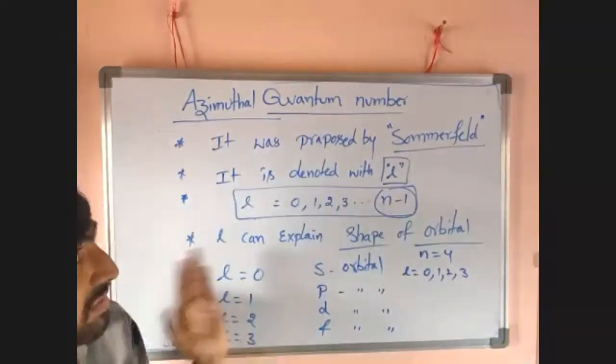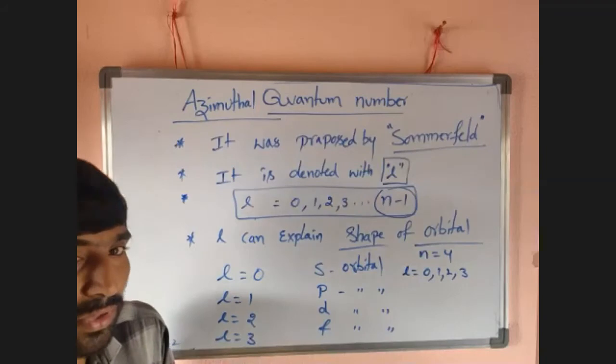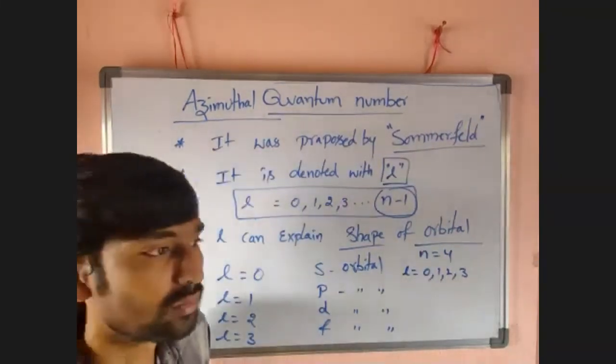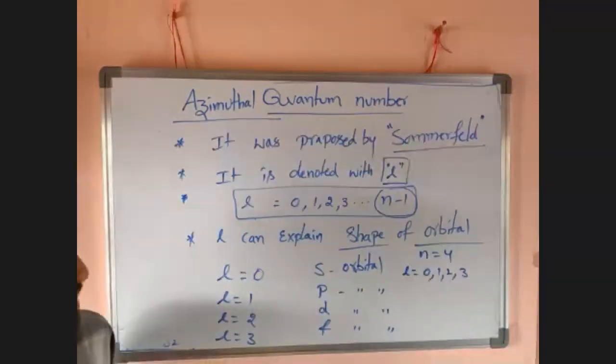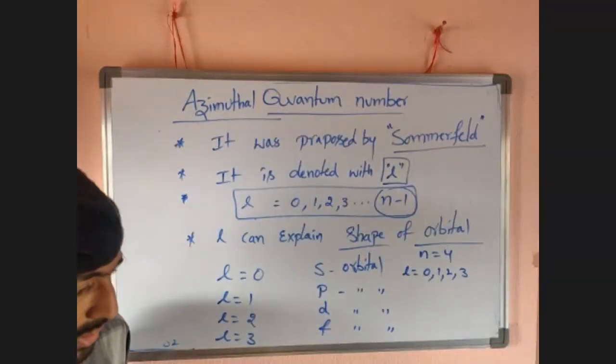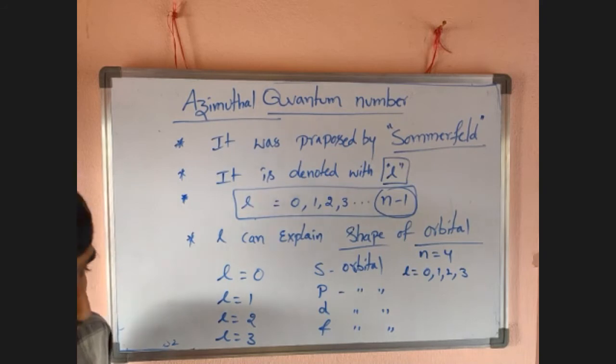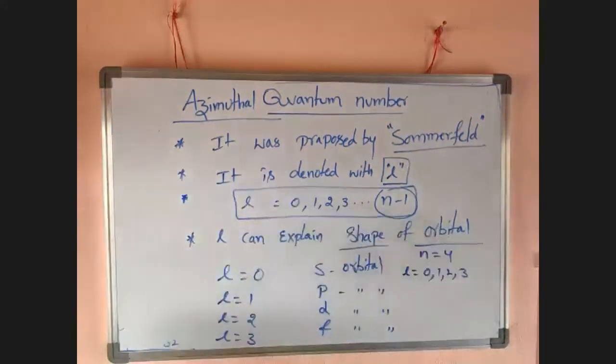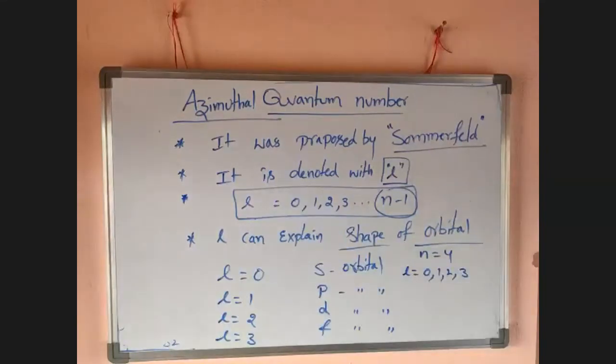Okay, this is about the azimuthal quantum number. Another name of the azimuthal quantum number is the angular quantum number. Next, I want to move to the magnetic quantum number. So try to remember these points also.